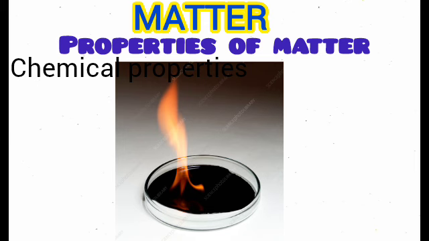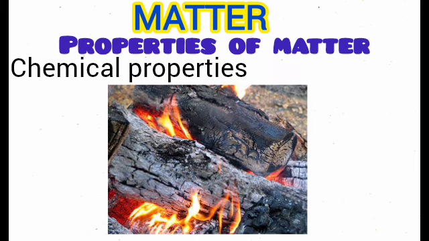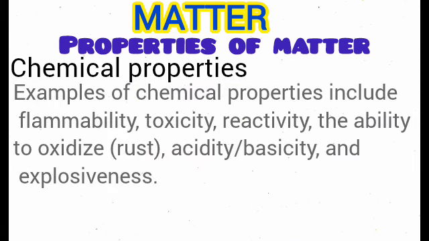No. So, wood, for example, and petroleum products are flammable. So, it's actually a property, but this is a chemical property. Now, the wood changes from the normal wood to the ash that you see. So, flammability is actually a chemical property. Reactivity, acidity, basicity. These are chemical properties.